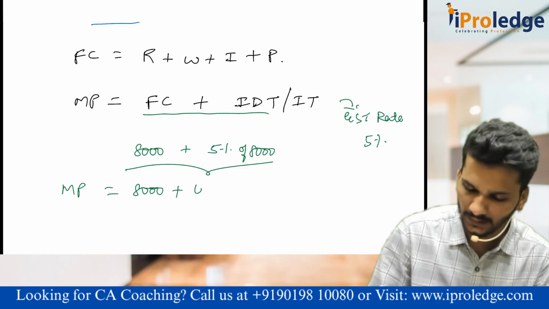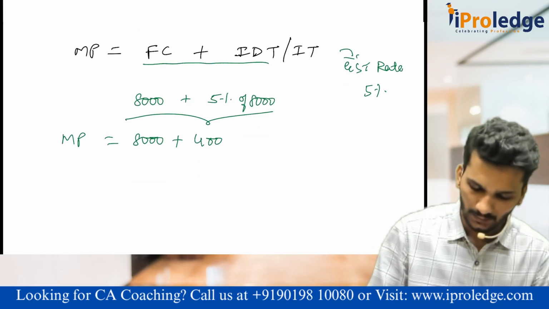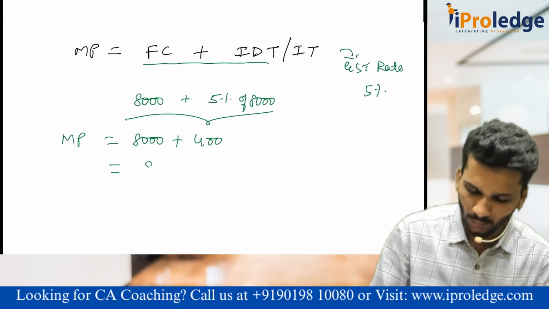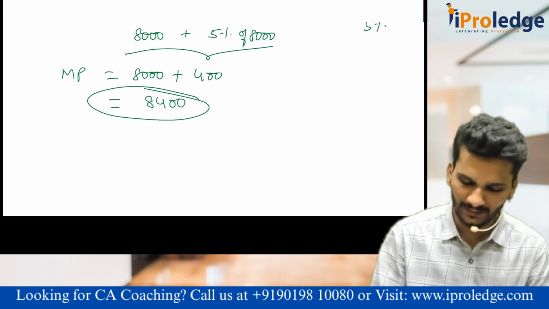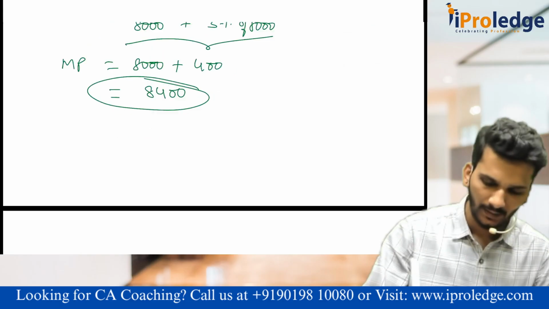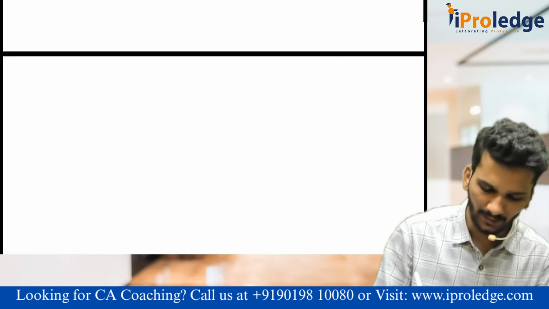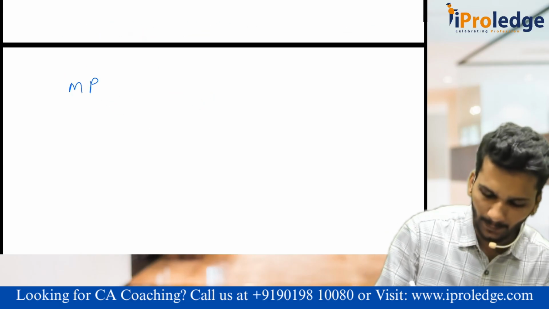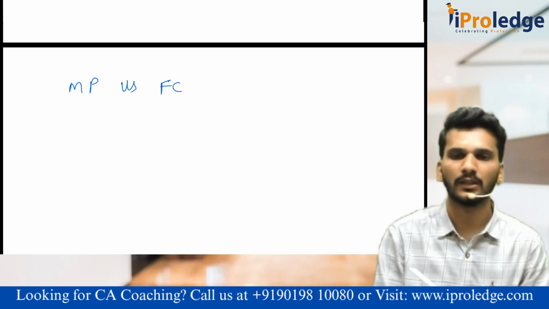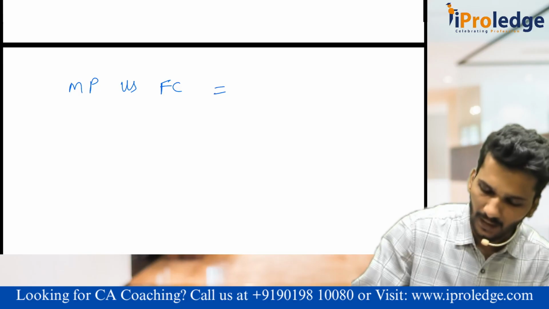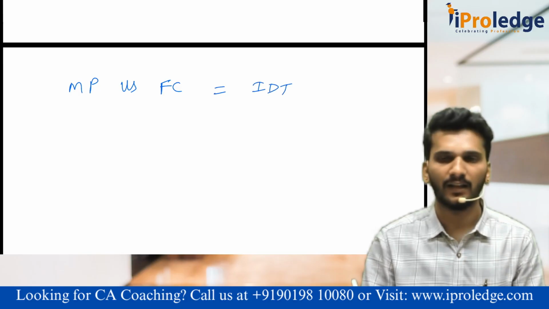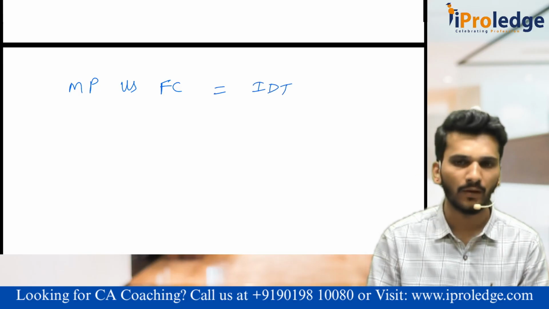That means can I call it 400 rupees? So the market price is equal to 8,400. Sir, we understood this example. What are you trying to tell? In a simpler manner, the difference between market price versus factor cost is IDT, indirect tax.